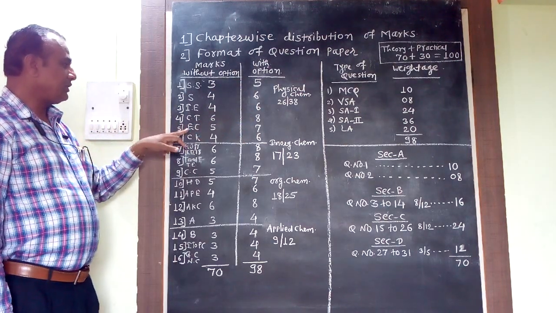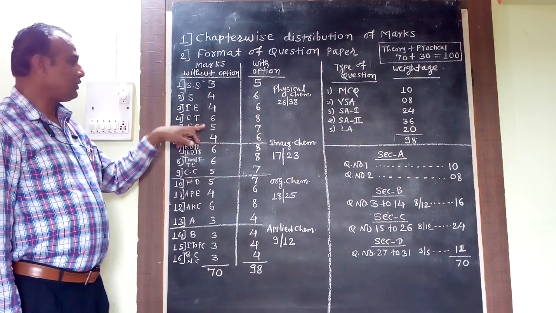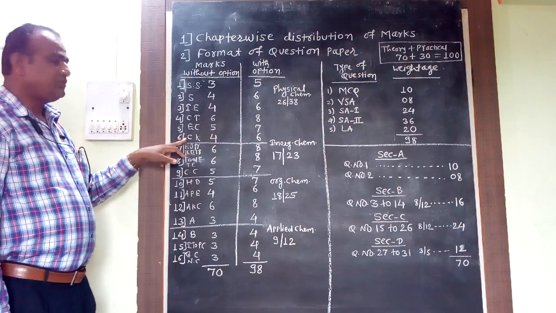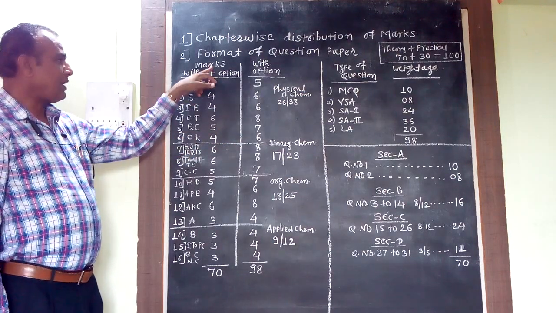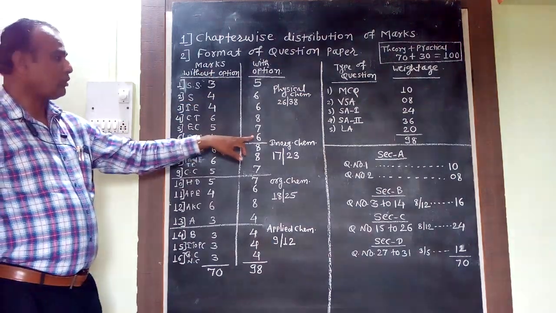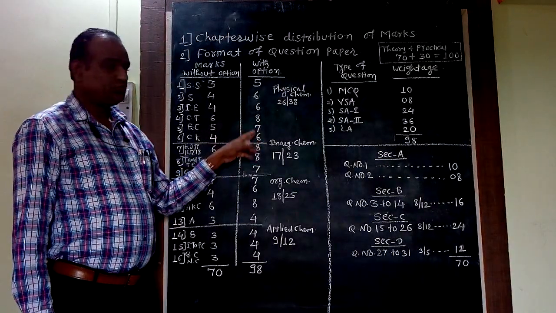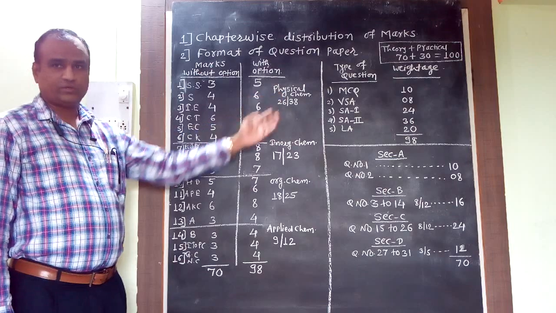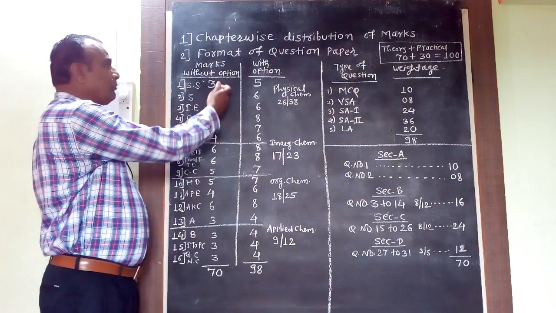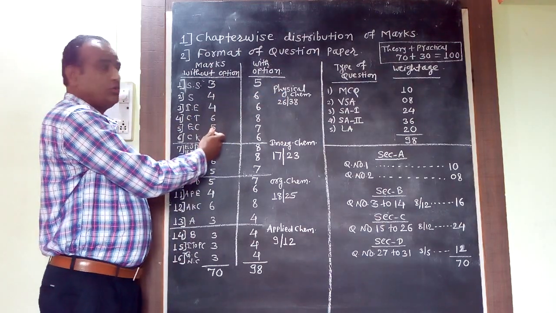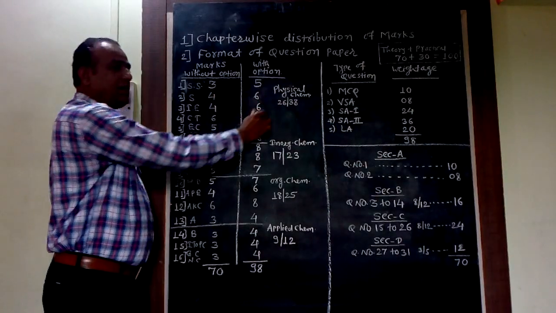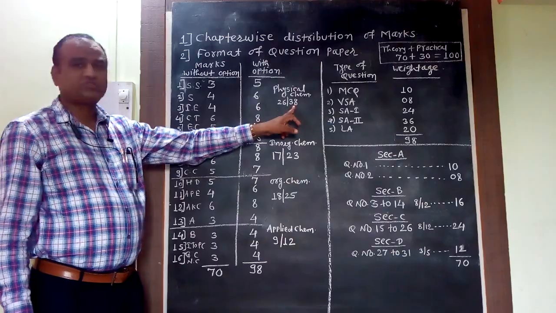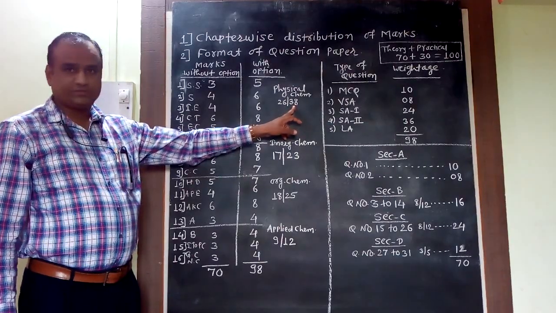Then the fifth chapter is electrochemistry. Marks without options are 5, with options are 7. Then the sixth topic is chemical kinetics. Marks without options are 4, with option marks are 6. So these are the 6 topics, as I told, related to physical chemistry. If you total the marks for the physical chemistry section, marks without option are 26, and with option marks are 38.